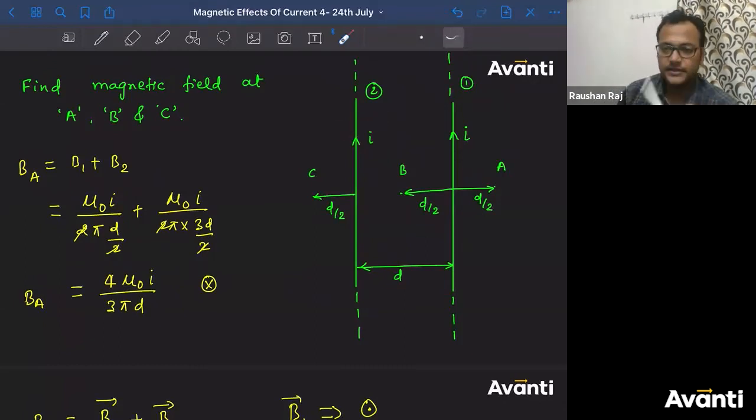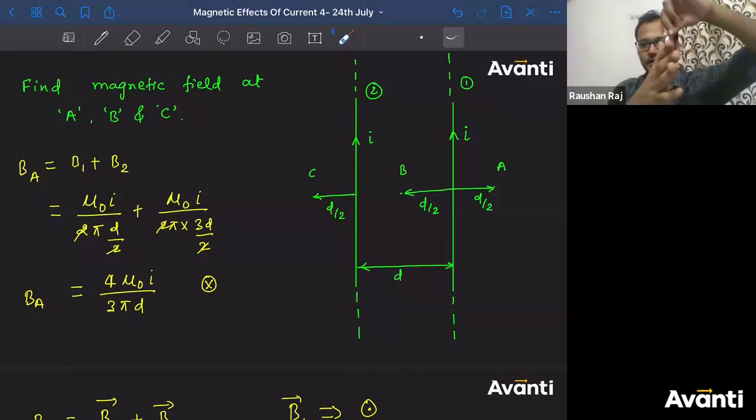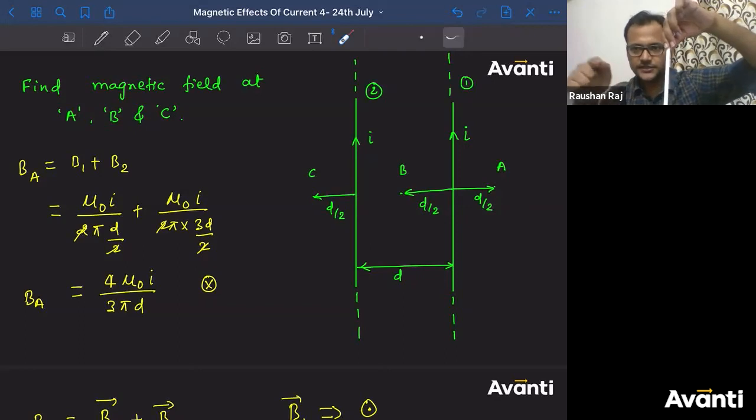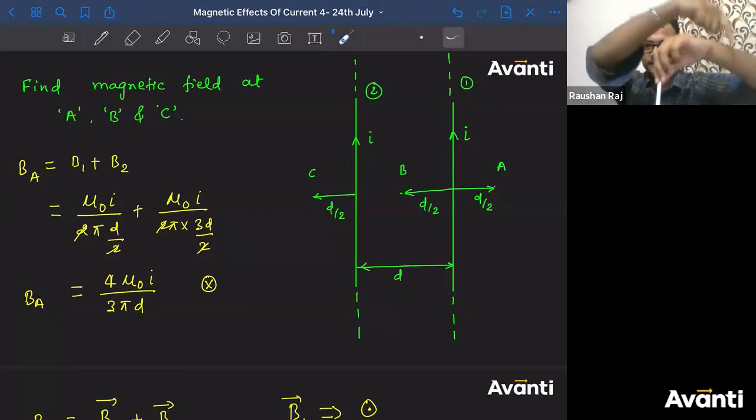For the second element, current is going in the upward direction, let's say. For the second element, point B is towards the right. Again, thumb along the direction of current, curl it. When you curl it, the circle will come like this. This is the point B. I curled it, so the circle will be like this.